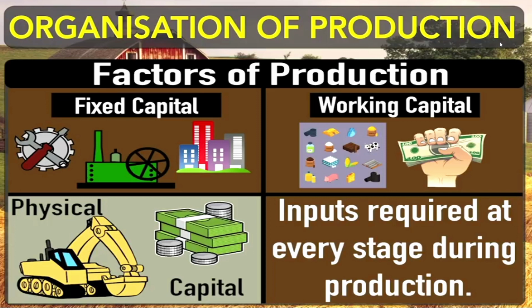Another sector of physical capital is working capital. Working capital means raw material and money in hand. These are two different kinds of sections of working capital. As we have discussed, we require raw materials for the regular production of different kinds of commodities and other things that we use.